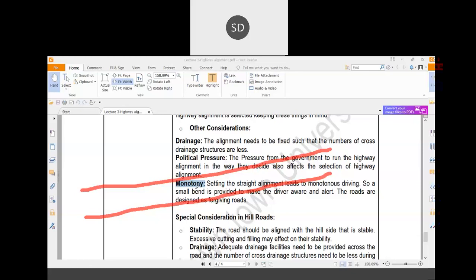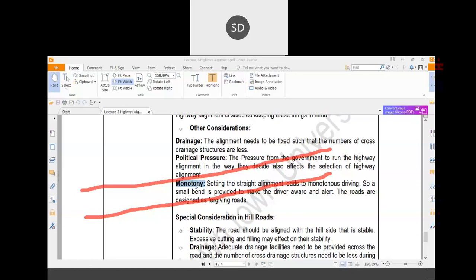This type of situation is called monotony, that is, your journey becomes very monotonous. If your journey becomes very monotonous, there is a chance of accident. Suppose suddenly some vehicle comes from the opposite direction, then you may lose your control. This is called monotony.